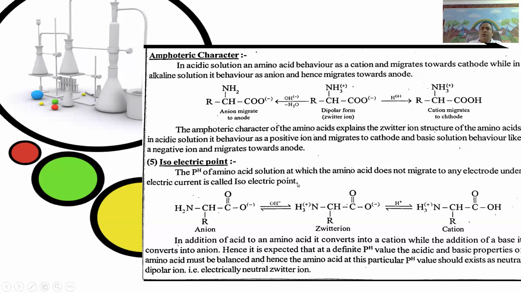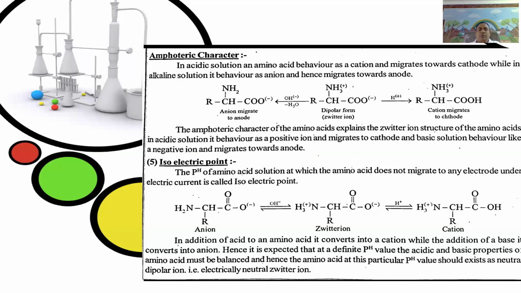Simply we can say that at particular pH, the amino acid doesn't exhibit the conductivity nature, means it doesn't undergo electrolysis. That pH is called isoelectric point. Here, to the Zwitter ion, by the addition of acid, the acidic nature carboxylic group neutralizes. Similarly, by the addition of alkali to the Zwitter ion, the basic nature amino group undergoes neutralization.